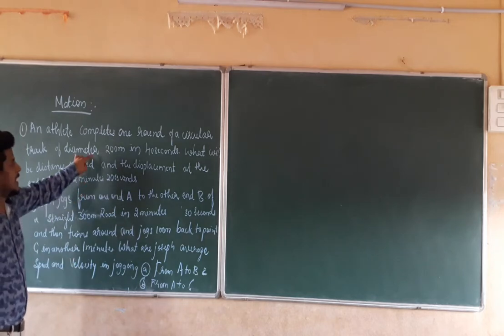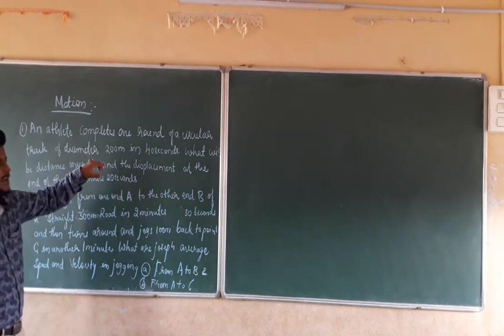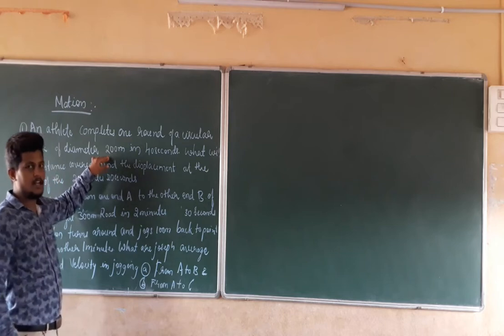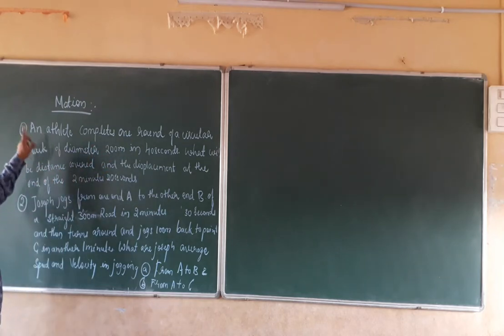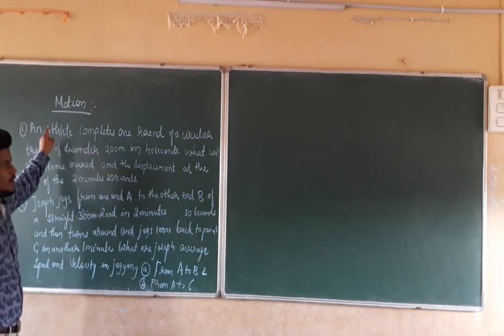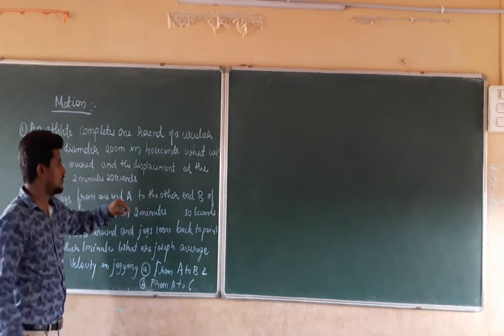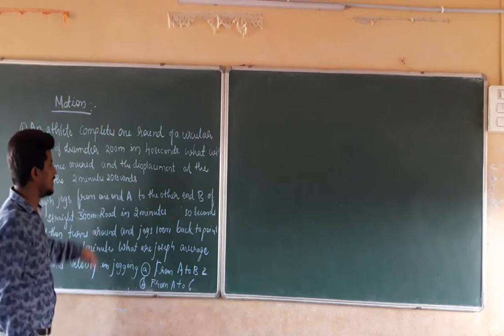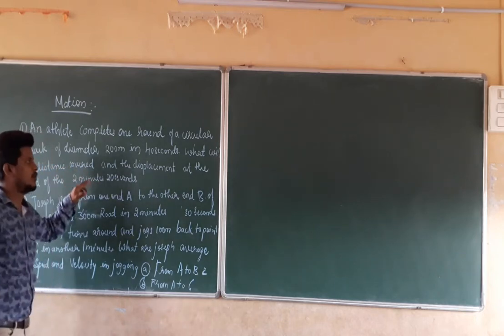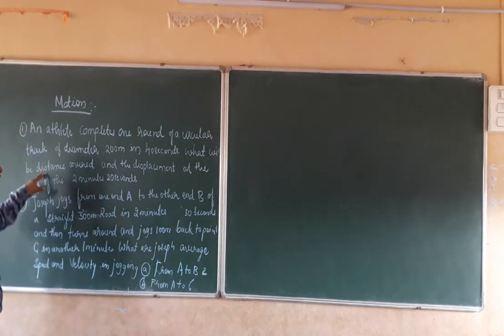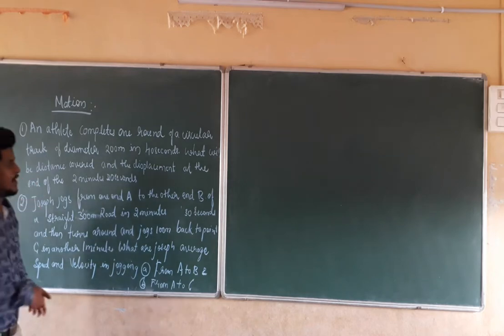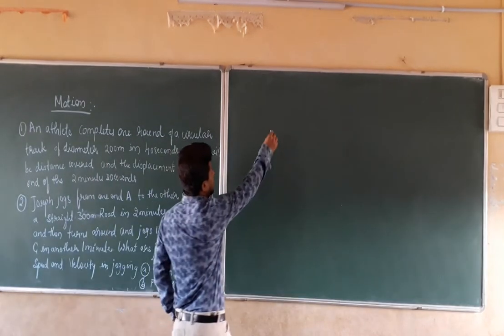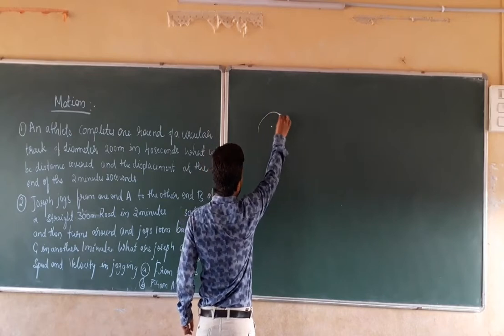Right? That circular track contains the diameter of 200 meters. On that circular track, an athlete is going to complete one round in 40 seconds and is going to travel for about 2 minutes and 20 seconds. After that time interval, we have to calculate the total displacement as well as the total distance covered. So if we take the given data, here it is a circular path.